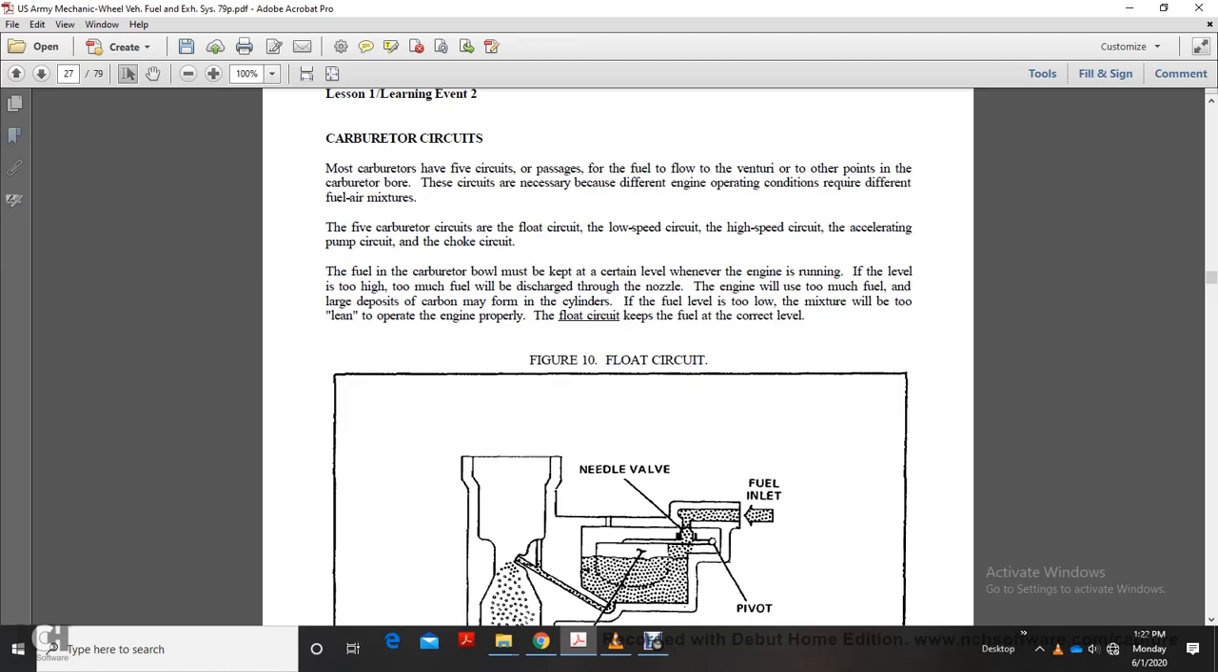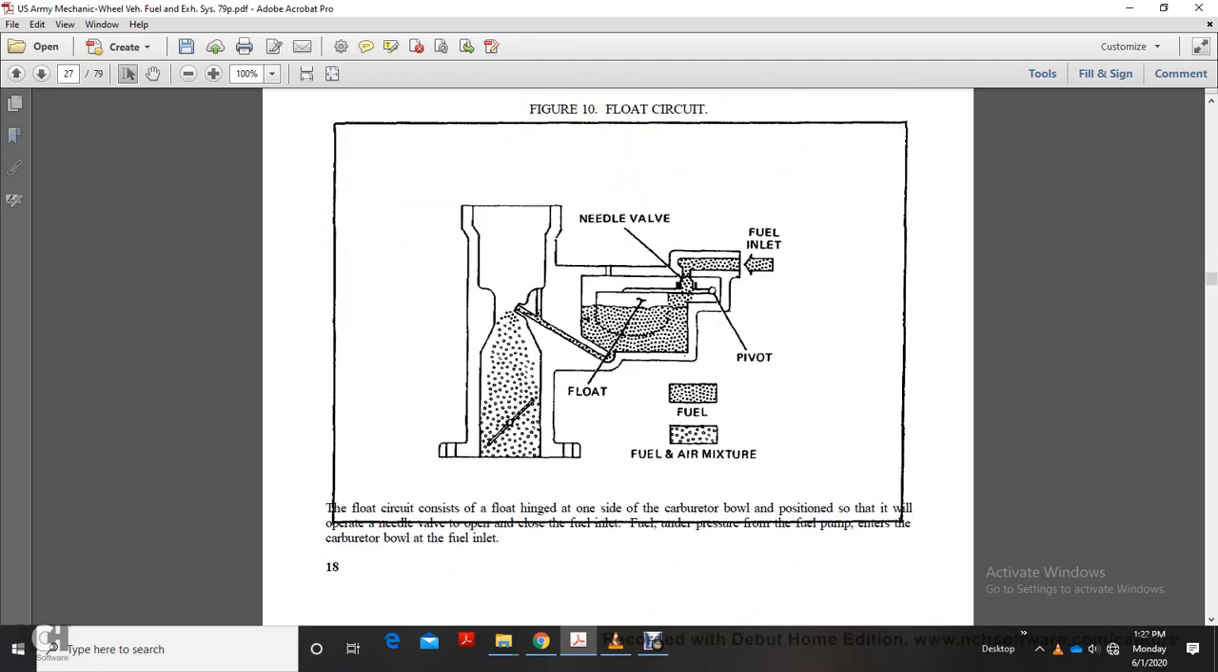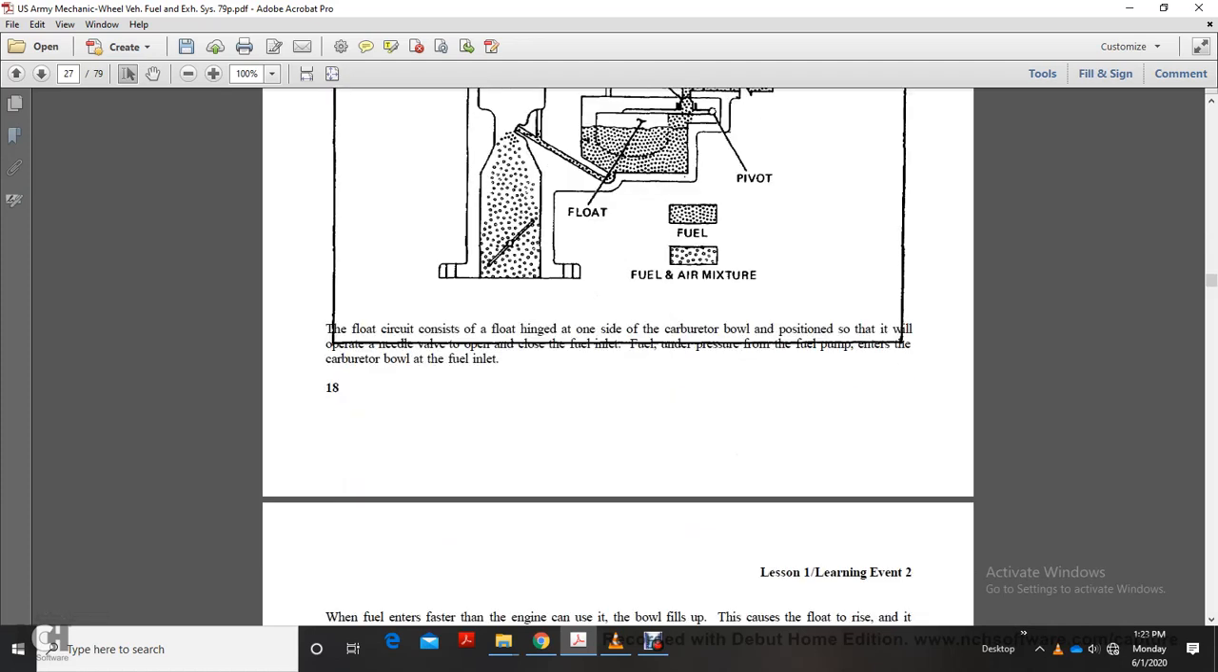Float circuit will keep the fuel at a correct level. This shows your figure 10 float circuit with the needle valve, fuel inlet pivot, and the float fuel and air mixture. The float consists of the float hinge on one side of the carburetor bowl, positioned so that it will operate the needle valve to open and close the fuel inlet. Fuel under pressure of the fuel pump enters the carburetor bowl at the fuel inlet.